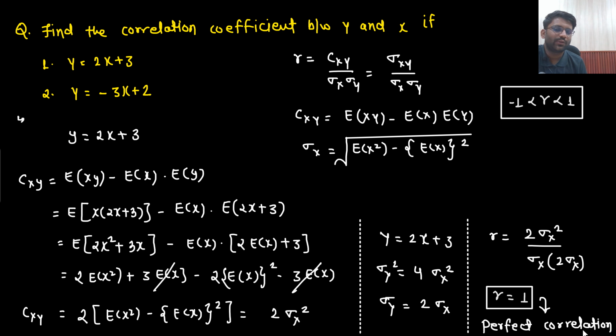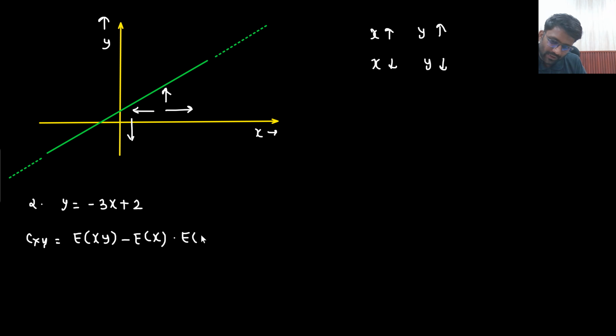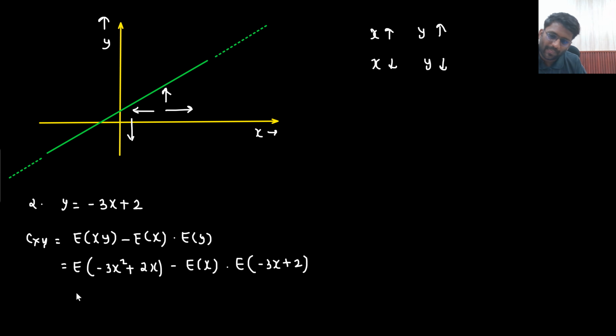Let's take the next scenario, y equals minus 3x plus 2. Do it on your own and you would see that the correlation coefficient is perfect negative correlation. That means it will come out to be -1. You can find it out on your own. What am I supposed to do? First, I am supposed to find out cxy. That would be equal to expectation of xy minus expectation of x multiplied with expectation of y. So that could be written as expectation of x multiplied with y, so that will be minus 3x square plus 2x, minus expectation of x multiplied with expectation of y, that would be minus 3x plus 2.